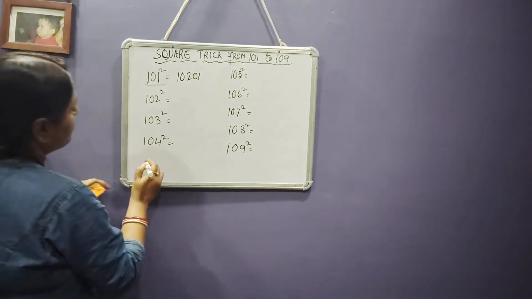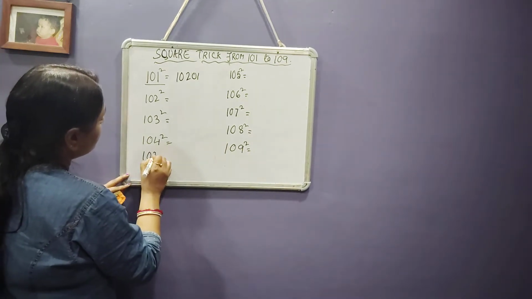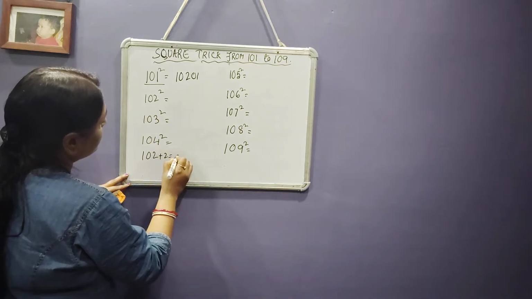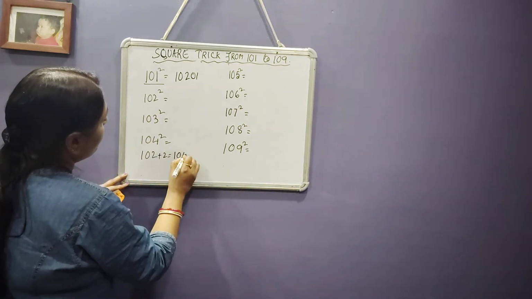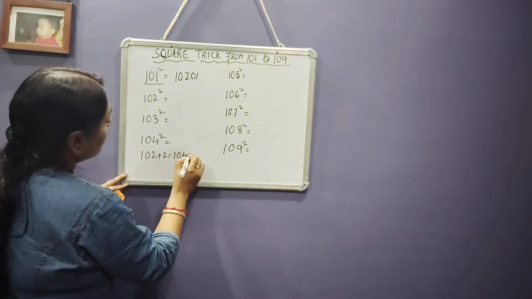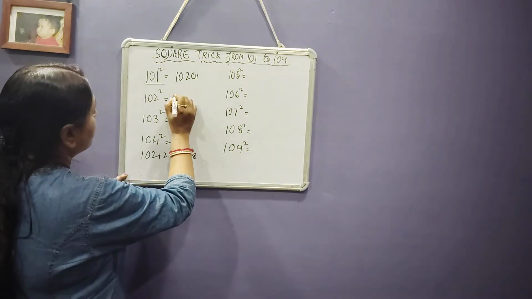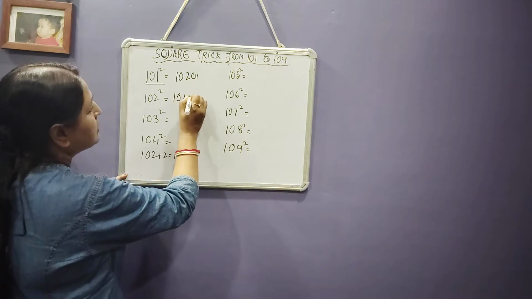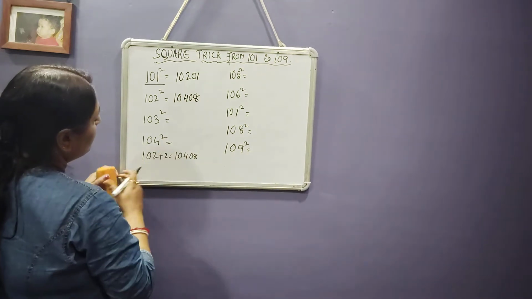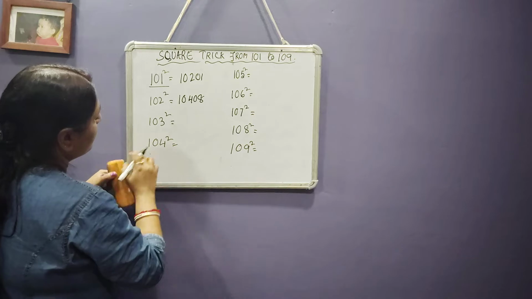Now 102. 102 plus 2 is how much? 104. So the square of 2 is 04, so it is 10404.